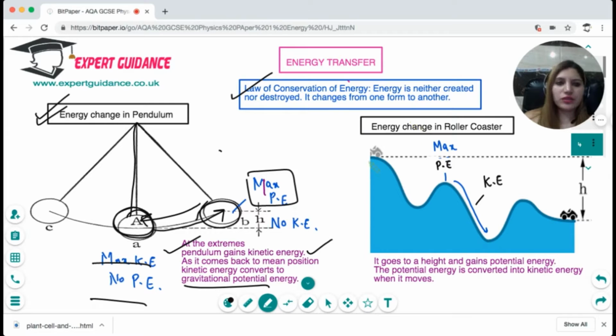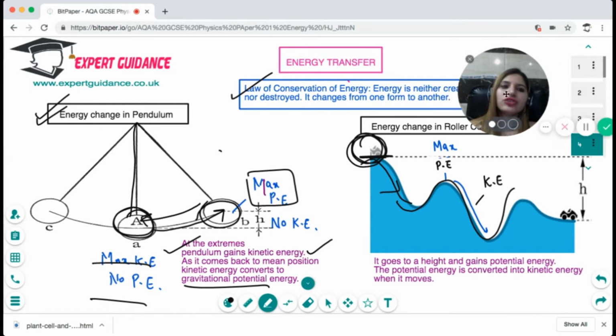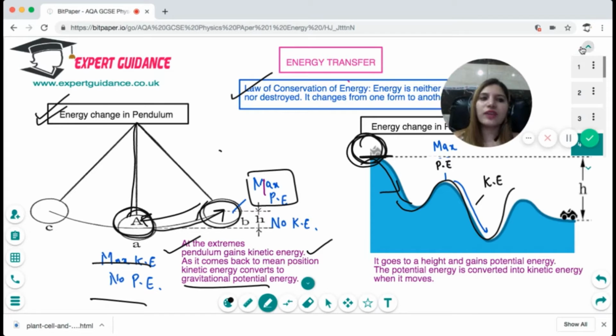In the roller coaster, when it moves to a height, the maximum energy it has is gained in the form of potential energy. But when it falls down, that potential energy gets converted into kinetic energy, and it comes down with the greatest speed. In the exam, you can get different examples. For example, a torch converts electrical energy into light and heat energy. The bulb is also converting electrical energy into light and heat energy. So you should know all these different forms of energy and how they get transferred from one type to another.